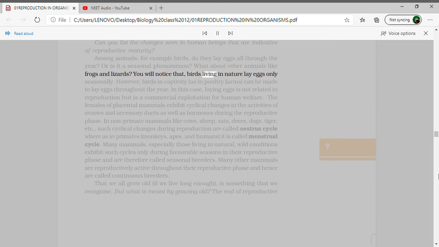You will notice that birds living in nature lay eggs only seasonally. However, birds in captivity, as in poultry farms, can be made to lay eggs throughout the year. In this case, laying eggs is not related to reproduction, but is a commercial exploitation for human welfare.